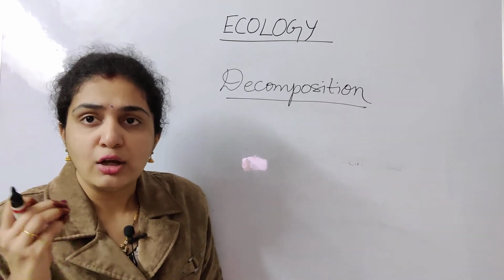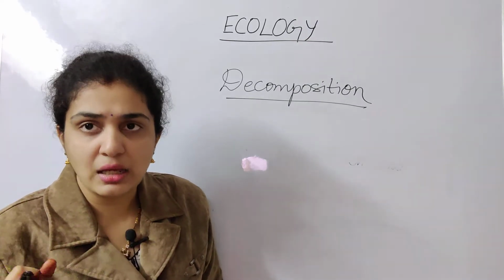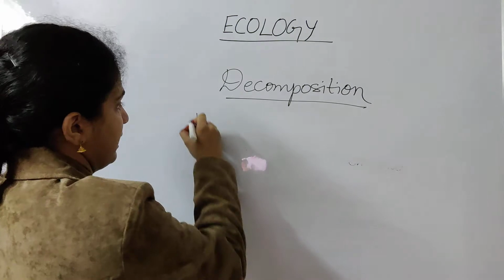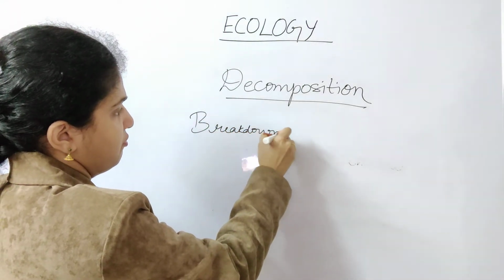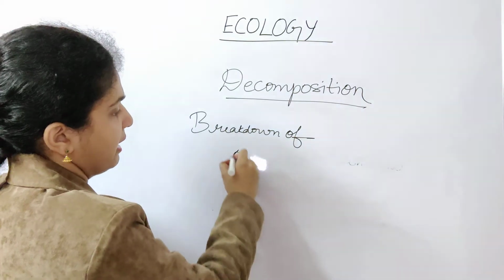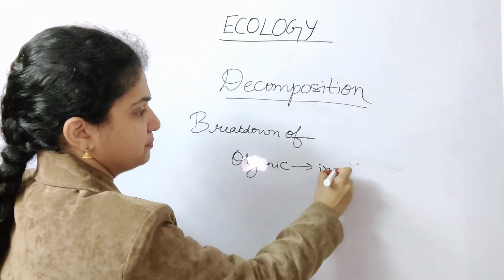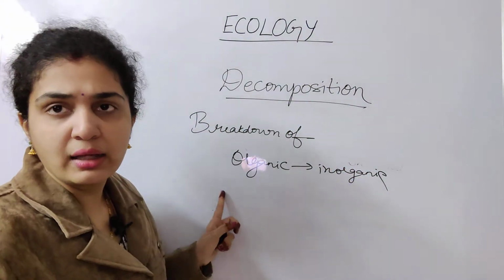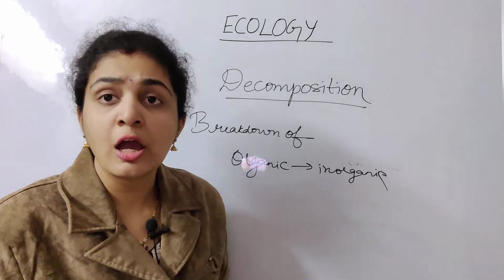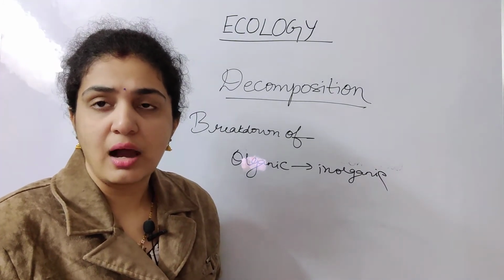The breakdown of organic molecules into inorganic molecules is nothing but decomposition. Give me an example of how organic molecules are broken down into inorganic. Numerous, like the air which we breathe, carbon dioxide.